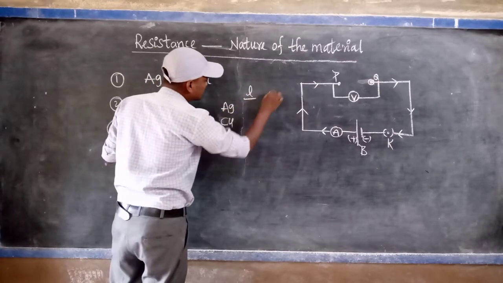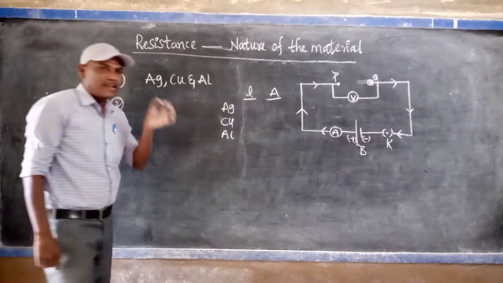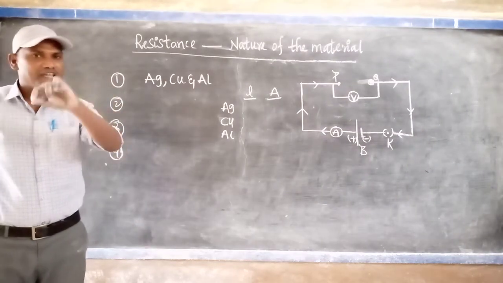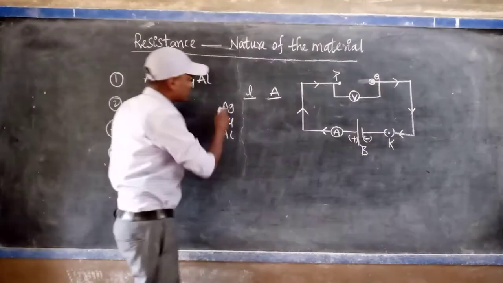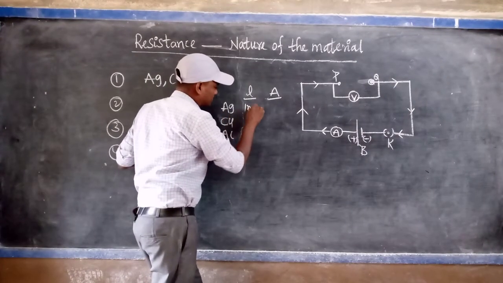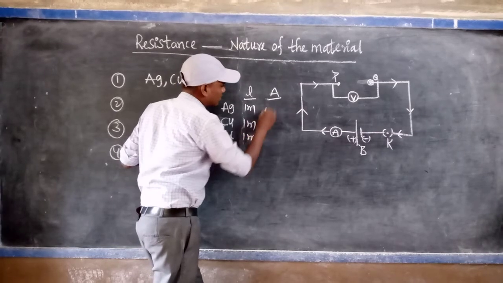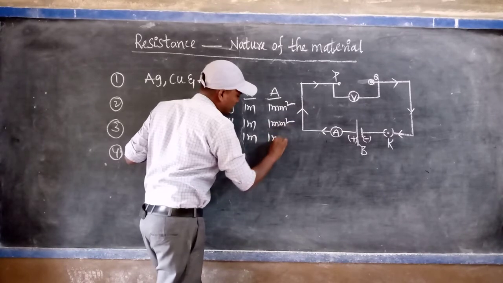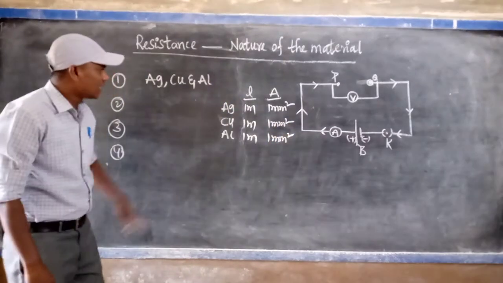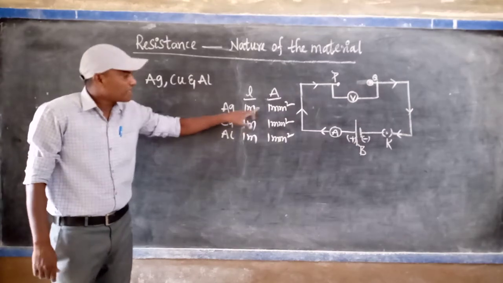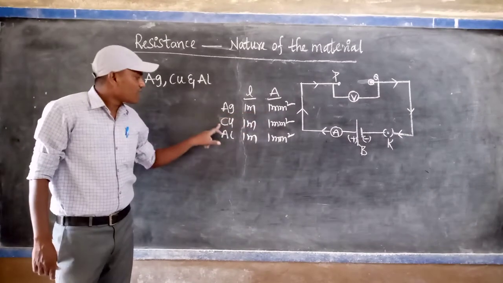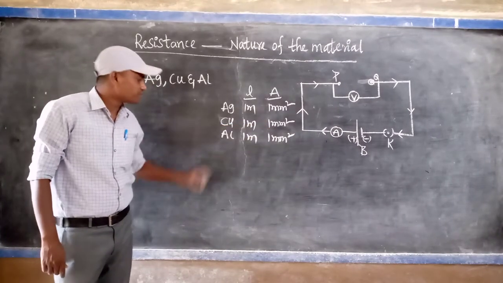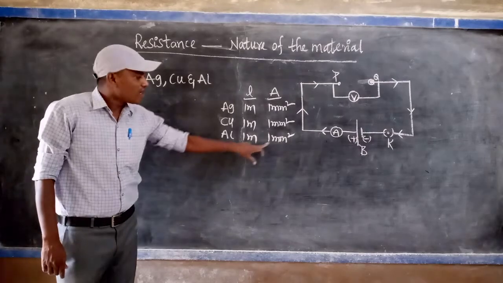Now dimensions means length and area of the cross section. Same dimension means what is the meaning? Length and area are the same. For example, 1 meter, 1 meter, 1 meter, and 1 millimeter square, 1 millimeter square, 1 millimeter square. Silver, where length is 1 meter, area of the cross section is 1 millimeter square. Copper, length is 1 meter and area of the cross section is 1 millimeter square. Aluminum, length is 1 meter and area of the cross section is 1 millimeter square.